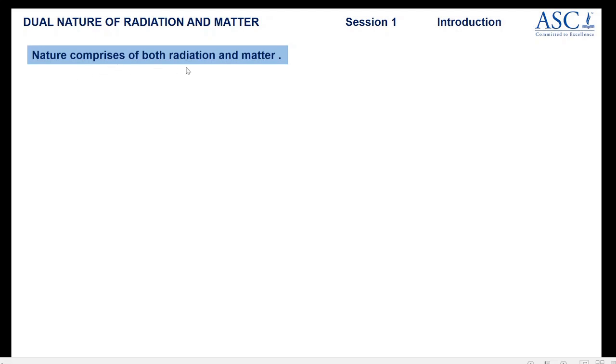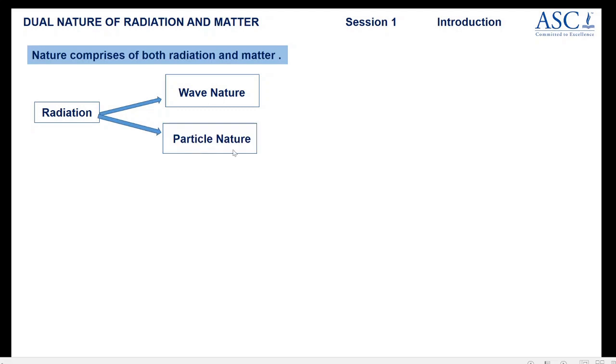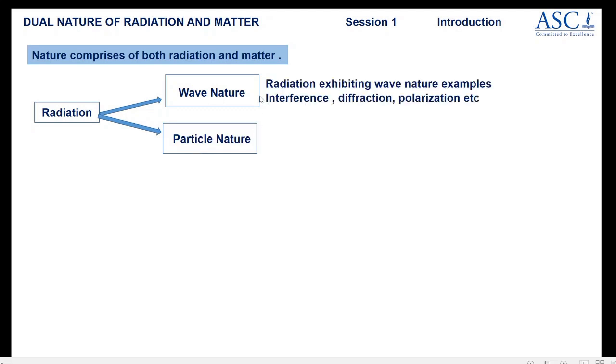Now, nature comprises of both radiation and matter. Radiation again exhibits wave nature sometimes and particle nature sometimes. When you attribute wave nature, a wave has some basic properties associated with it, which are wavelength, frequency, time period, etc. And particle nature is attributed to properties like momentum, energy, etc.